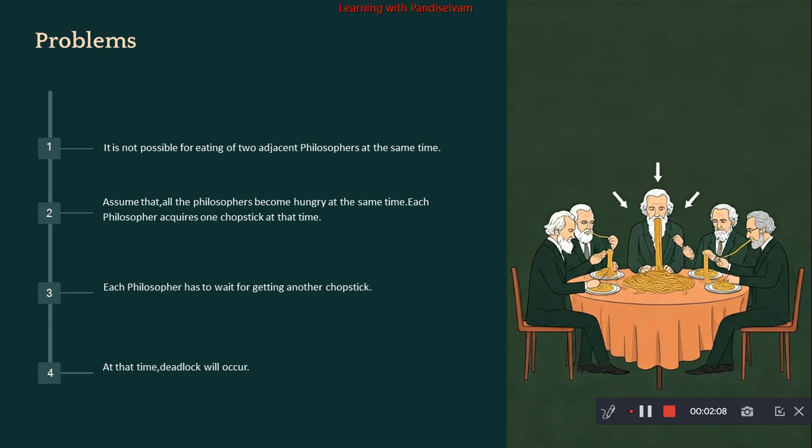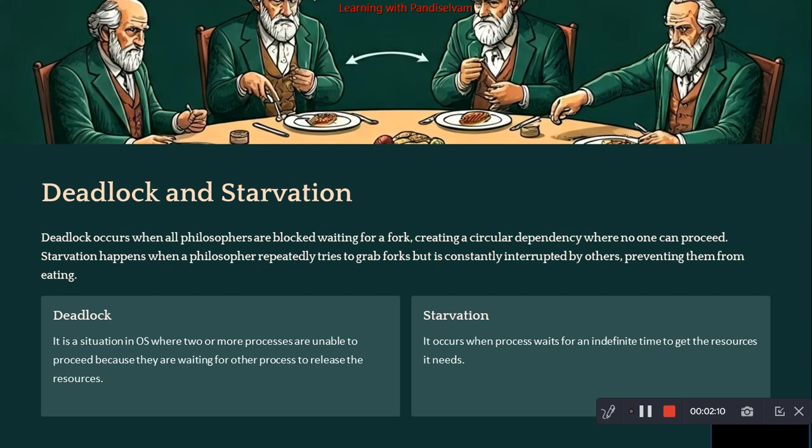So the major problems of the dining philosopher problem are deadlock and starvation. Deadlock occurs when all the philosophers are blocked and waiting for a fork. In the image you can see that all the philosophers pick one chopstick and are waiting for another chopstick to eat. At that time all the philosophers are blocked and waiting for a fork, creating a circular dependency where no one can proceed.